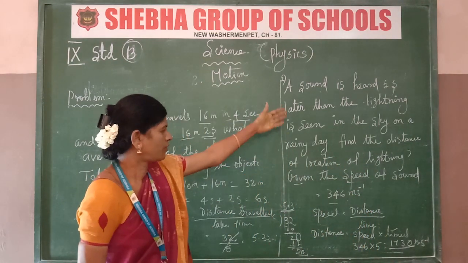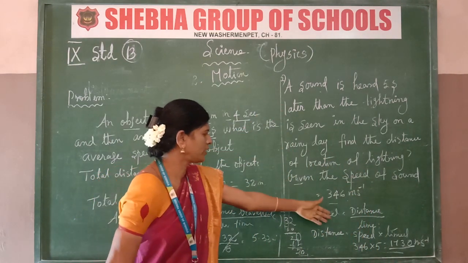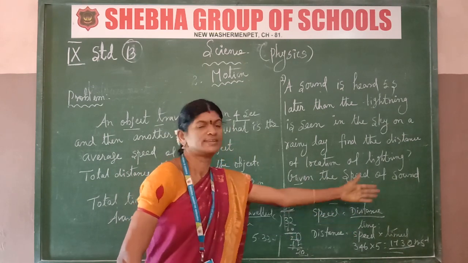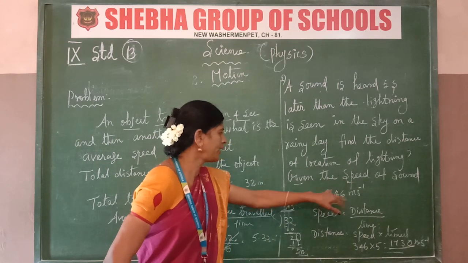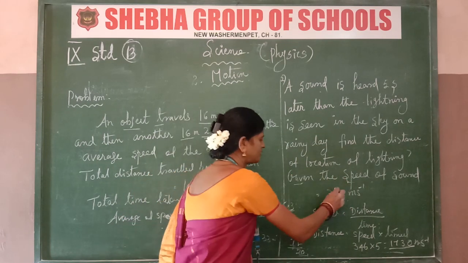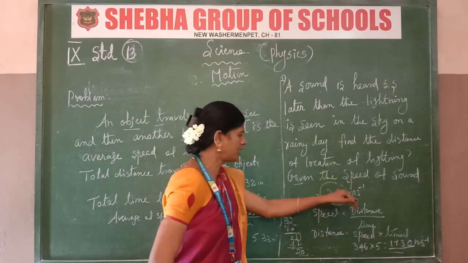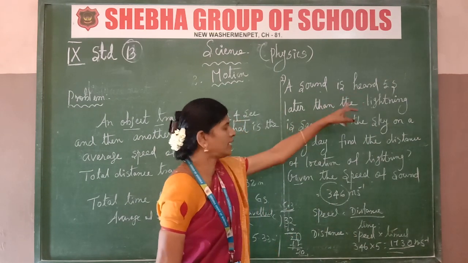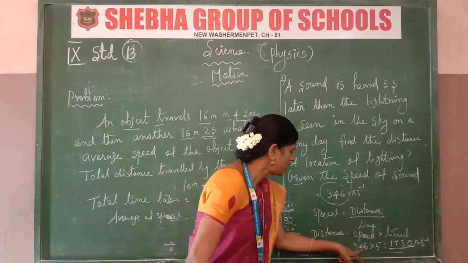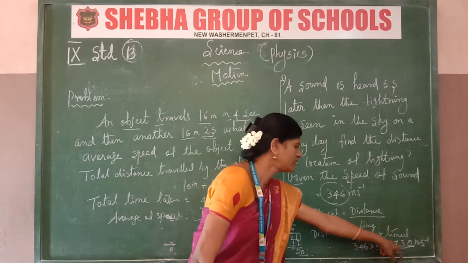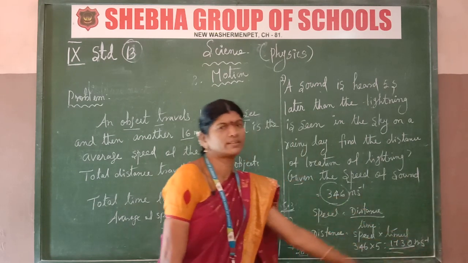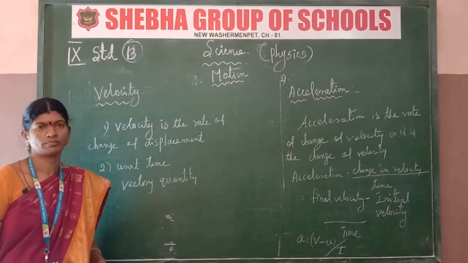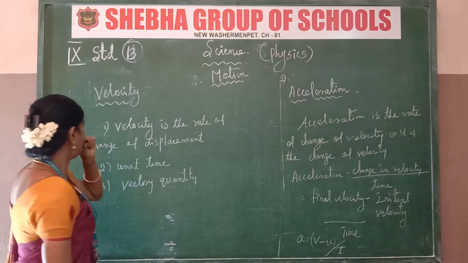First of all, speed equals distance by time. Then again, distance equals speed into time. The speed of sound is already given as 346 meters per second, into 5 seconds, the delay of the lightning. 346 into 5 equals 1730 meters traveled by the lightning. It's clear.